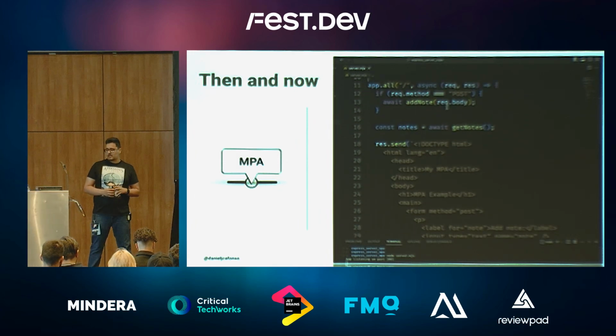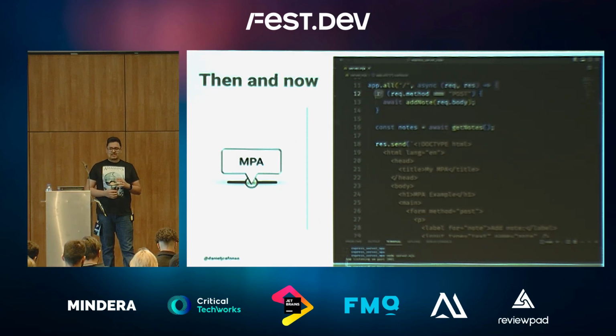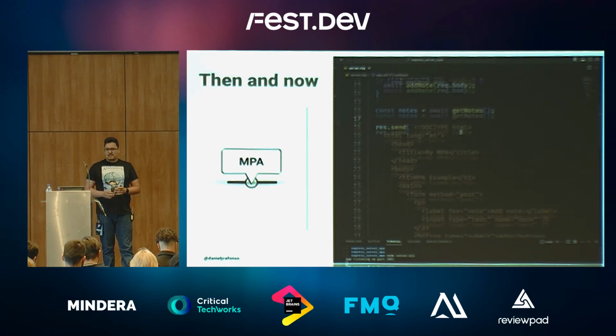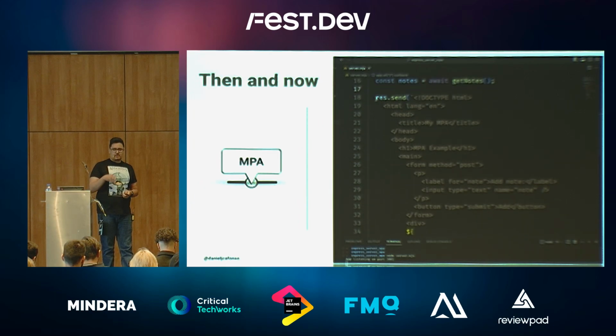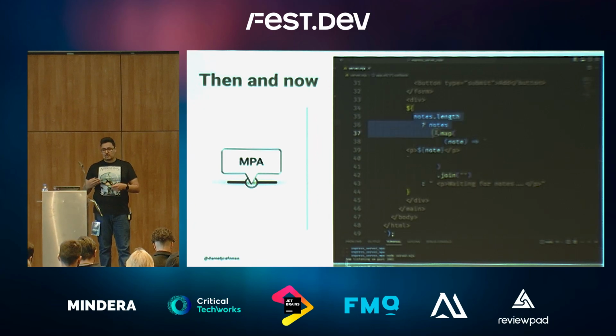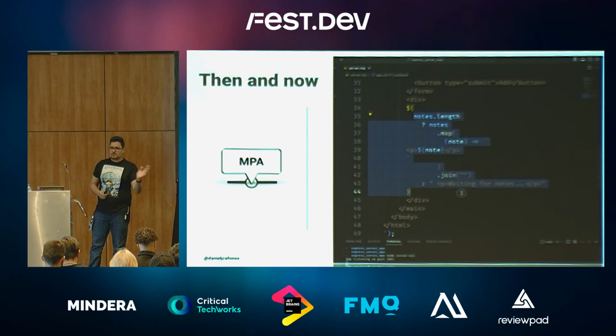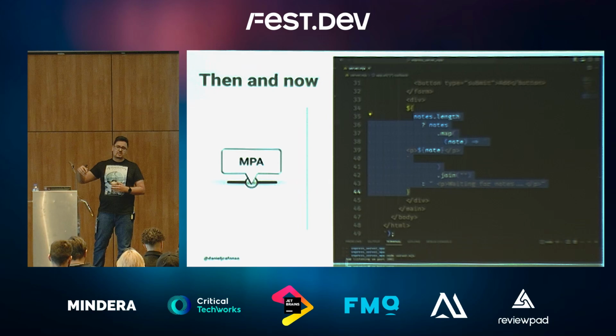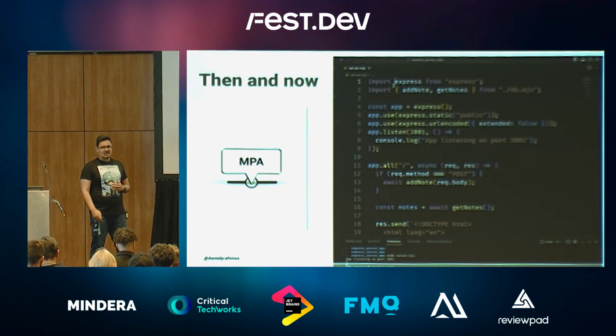So every time we receive a request, we check if it is a post. If it is a post, we add a note to our database, because that's what we want to do. Then we get all the notes that are already in the database, and we tell the server, hey, on the response back to the browser, send this generated HTML, which now has the new notes. So this is how it worked back then. The browser sent the post, the server got it, generated the new HTML, and sent it back to the client.